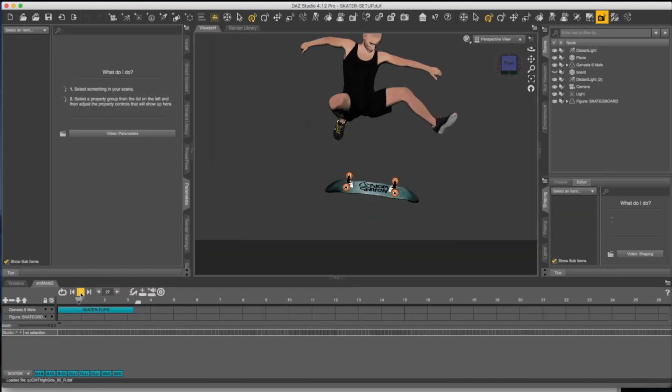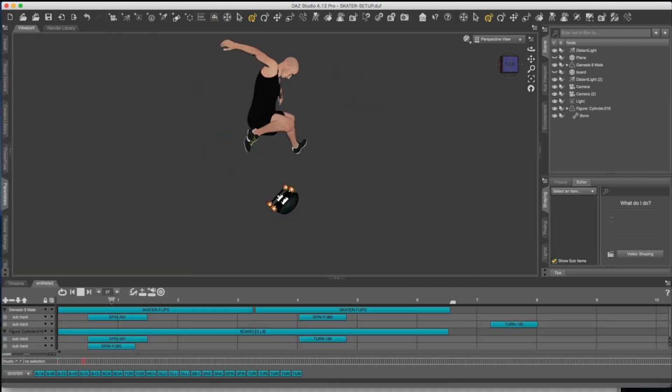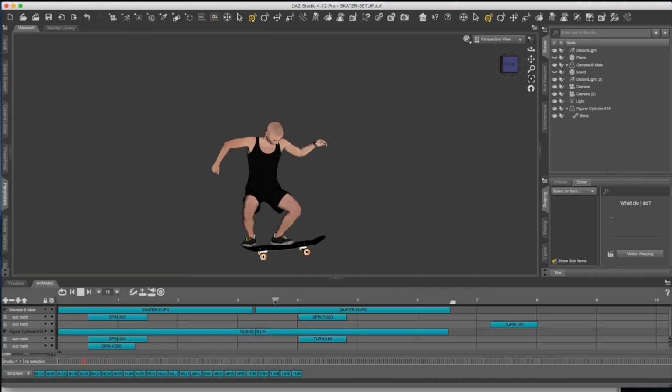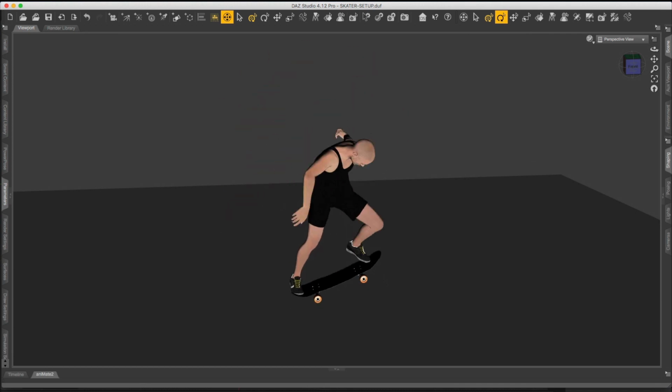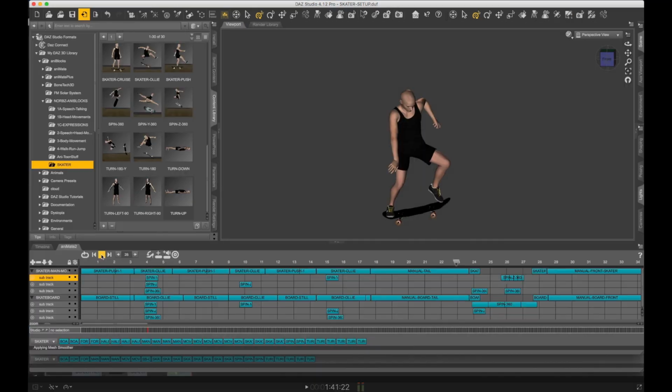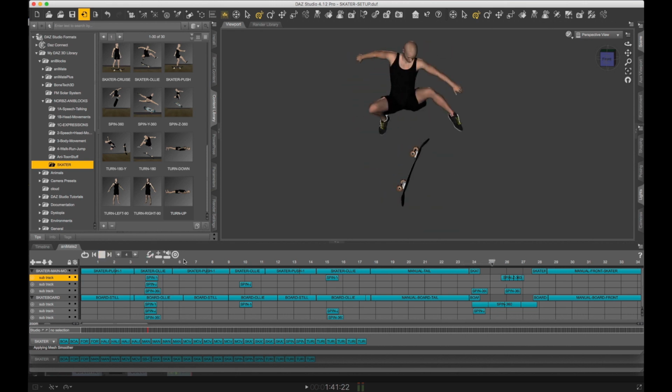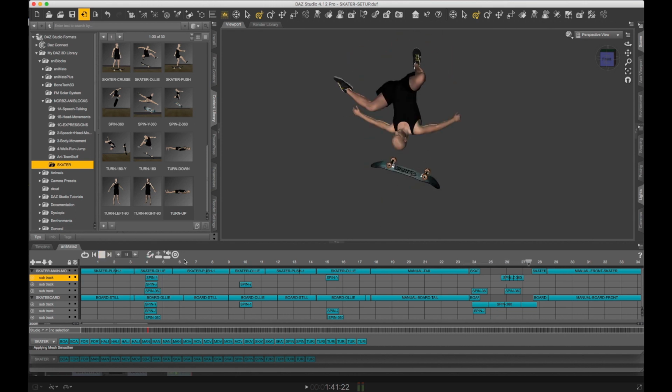Done. Kickflip. Many flip. Wait a minute. If I can flip the board, then I can flip him. And instead of creating ANI blocks separately for every single move and every single trick, you can spin the board in any direction for any amount of time, however many times you want, and you can spin the character in any direction for any amount of time for how many...